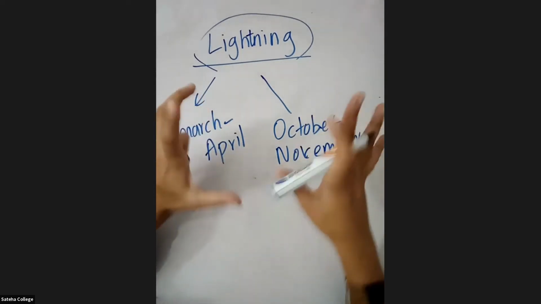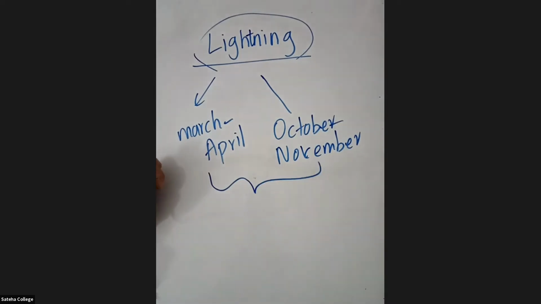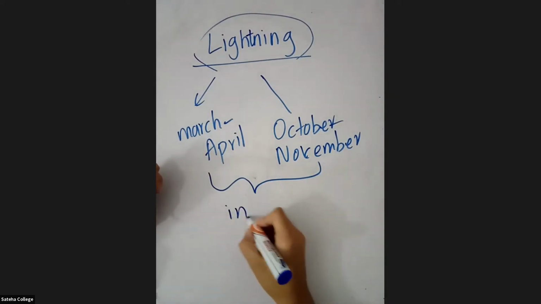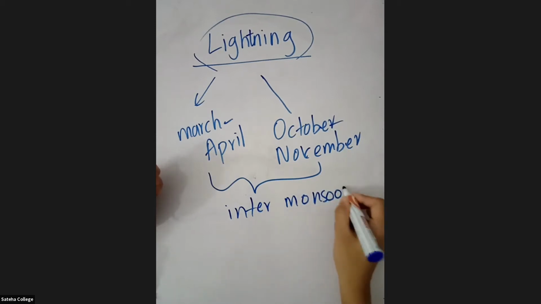These are the months when lightning mostly occurs. People name these two periods inter-monsoon periods.